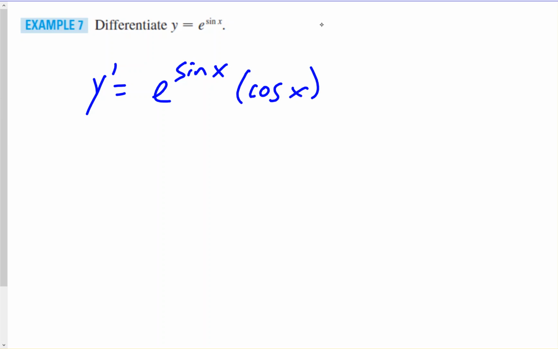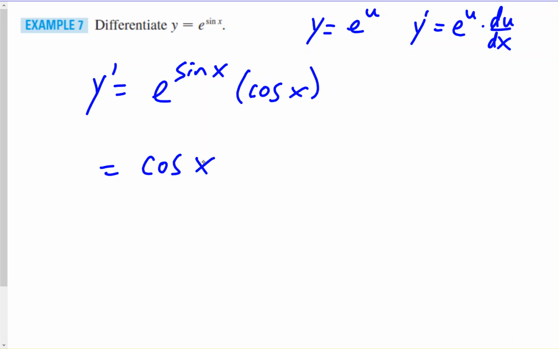So in other words, when we have y equals e to the u, where u is a differentiable function, y prime will be e to the u times du dx. And then we could just rewrite this and put the cosine x in front. So cosine x times e to the sine x.